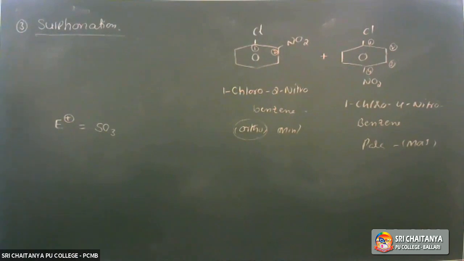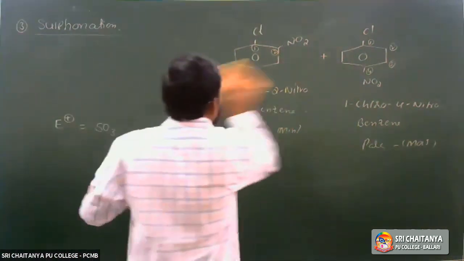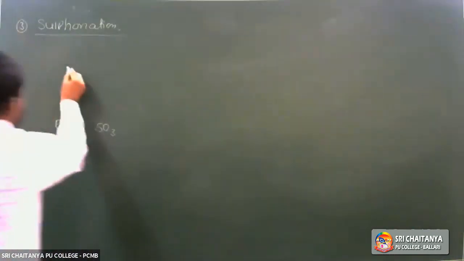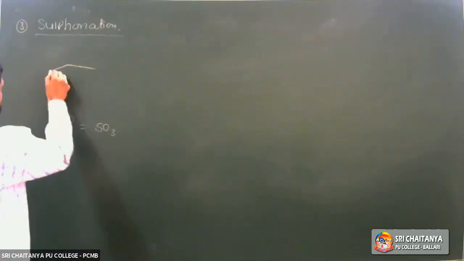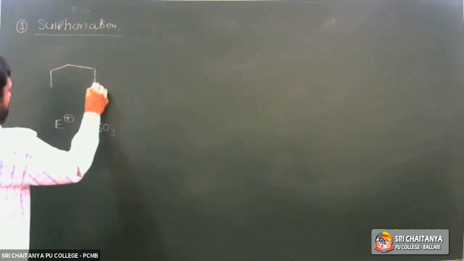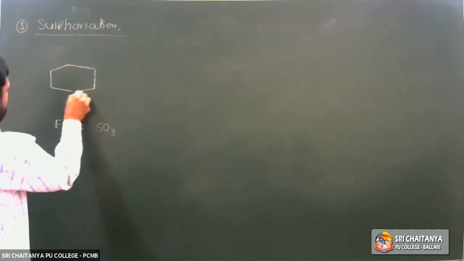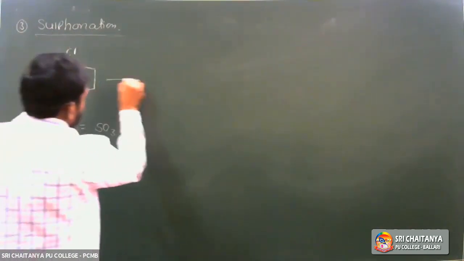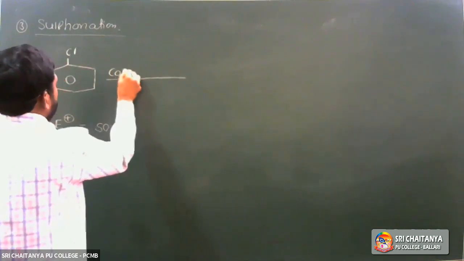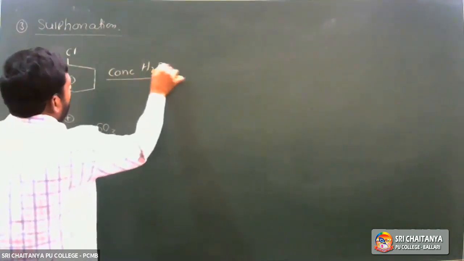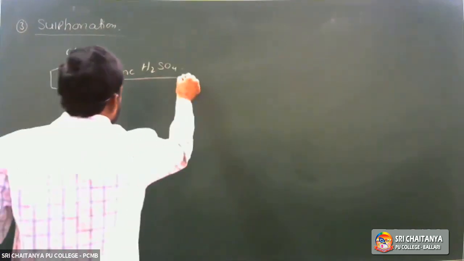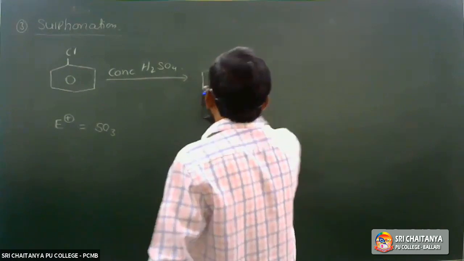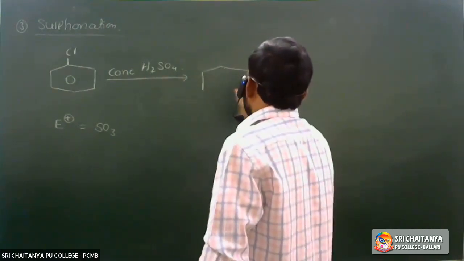SO3 is the electrophile. So chlorobenzene is treated with concentrated sulfuric acid, H2SO4. Here ortho and para isomers are formed, and the para isomer is the major product.